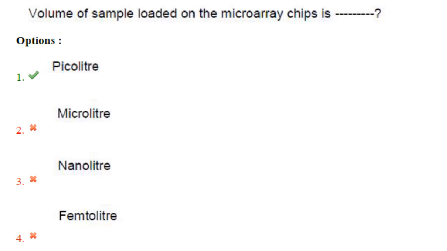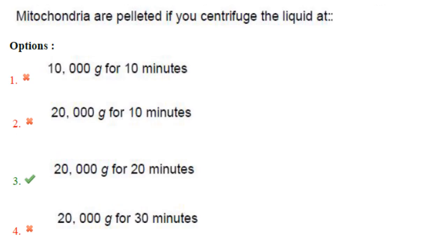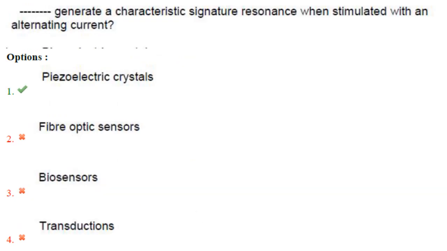Volume of sample loaded on a microarray chip is picoliter. Answer is option 1. Mitochondria are pelleted if you centrifuge the liquid at 20,000 g for 20 minutes. Option 3. Dash generate a characteristic signature resonance when stimulated with an alternating current. Piezoelectric crystals. Answer is option 1.